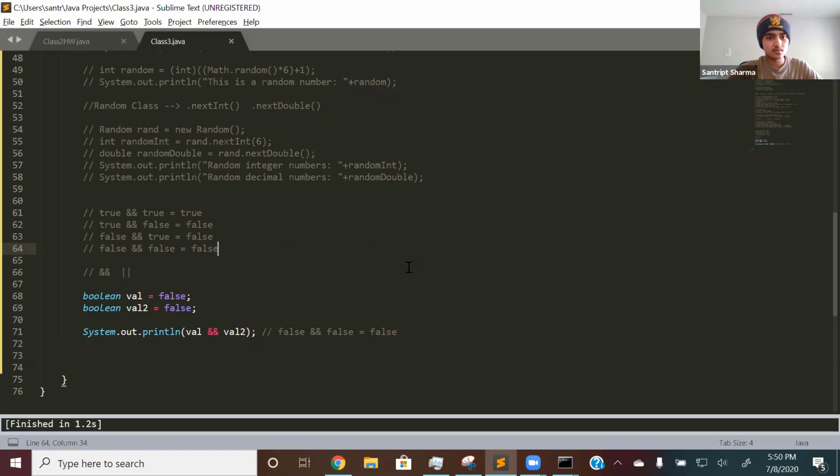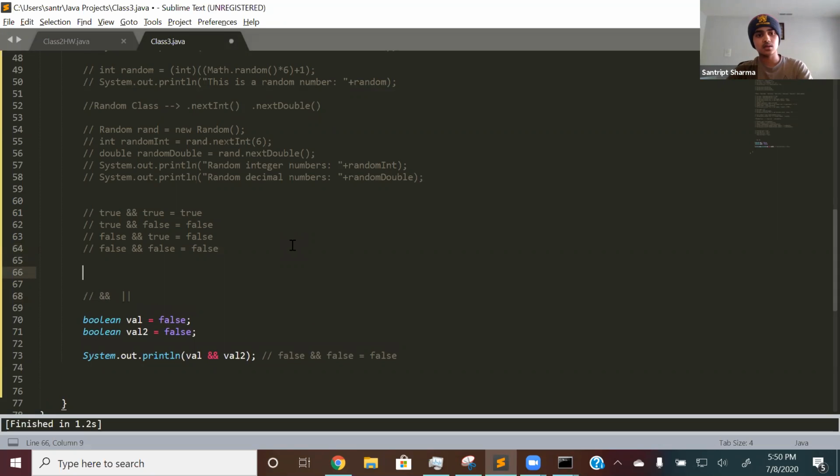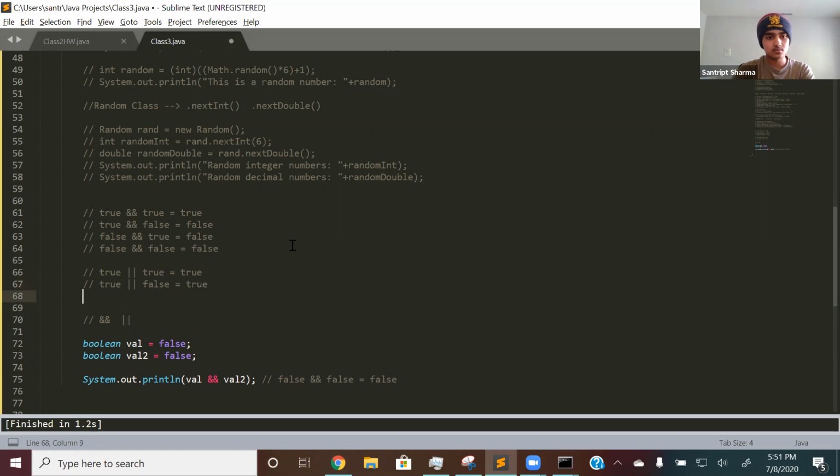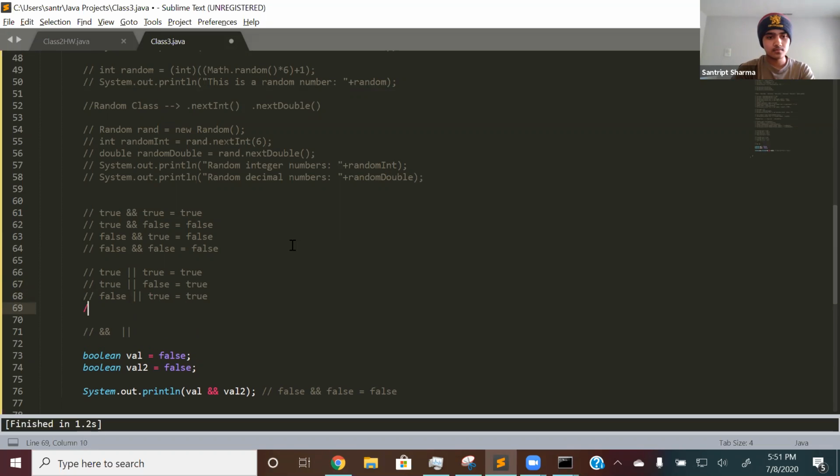Let me create the truth table for OR. I mentioned in the beginning that there are separate truth tables for AND and OR. So let's see: true or true is true. True or false is true. False or true is true. False or false is false.